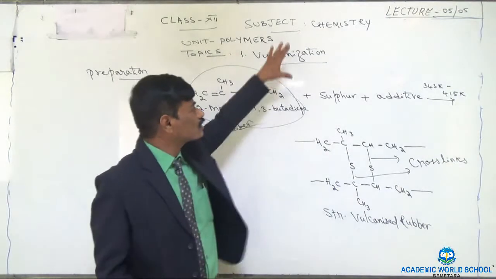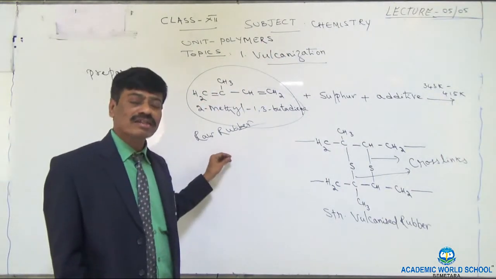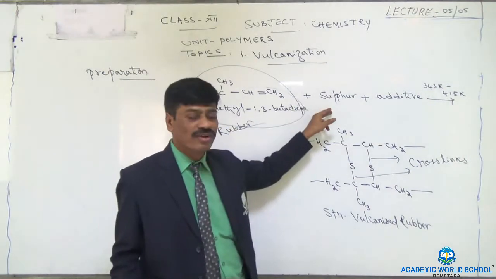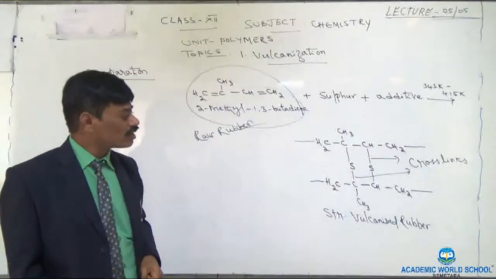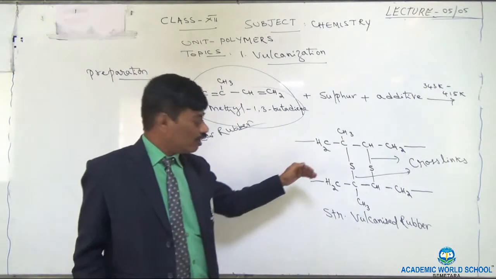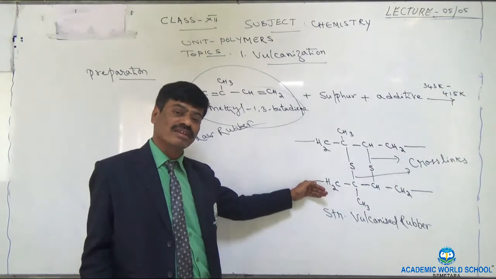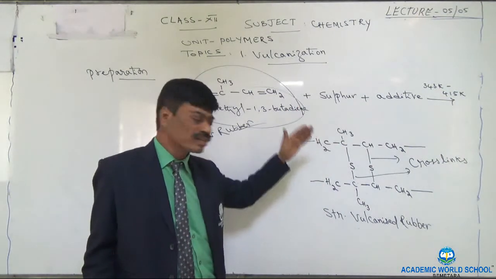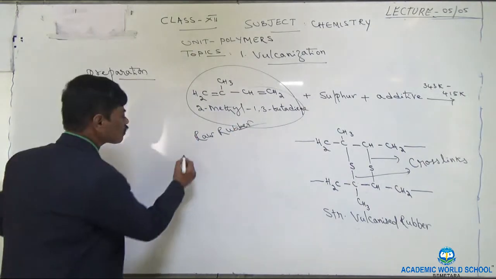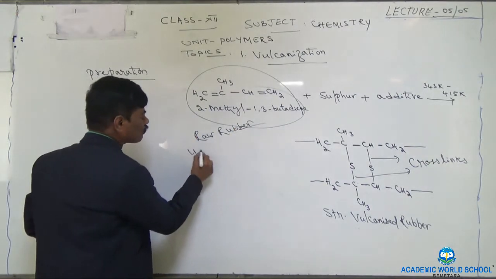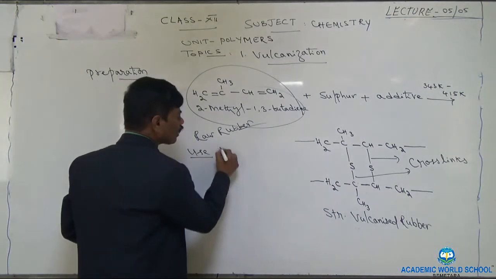So vulcanization is nothing but a phenomenon wherein raw rubber is heated with sulfur in presence of a suitable additive. As a result, we get a rubber which doesn't have the physical properties of natural rubber. This phenomenon is called vulcanization. Next, as far as the importance or use of this rubber is concerned, it is used in making vehicle tires.